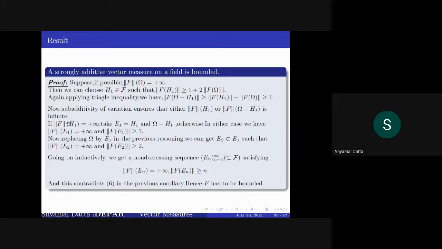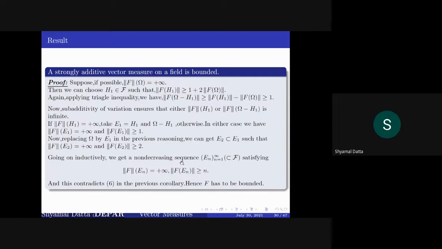If the semi-variation over H1 is plus infinity, we take E1 equal to H1, and if the other one is plus infinity, we take E1 equal to H1 complement. In this way you can produce a sequence of sets En which satisfies semi-variation over En equal to plus infinity, and the norm of F of En is greater or equal to n.